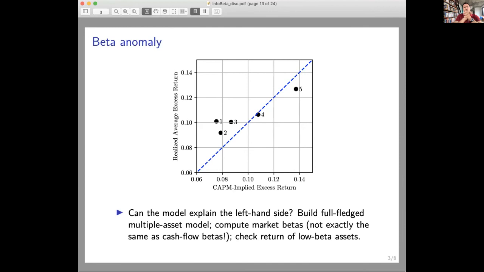Now, what I struggle to understand from the paper is if it can explain the left-hand side. The analysis in the paper, as Jan said, is an asset-by-asset analysis, which means that I struggle to see what exactly the betas of the assets are. The betas in their paper are actually cash flow betas, and it would be great to build a full-fledged multiple asset model and to compute the true market betas, which are not exactly the same as the cash flow betas, and also check the return of the low beta assets, because high beta assets underperform, but low beta assets overperform.